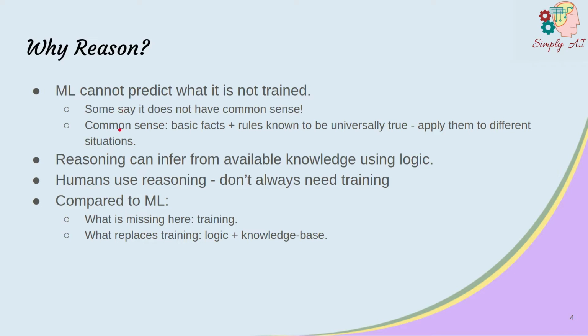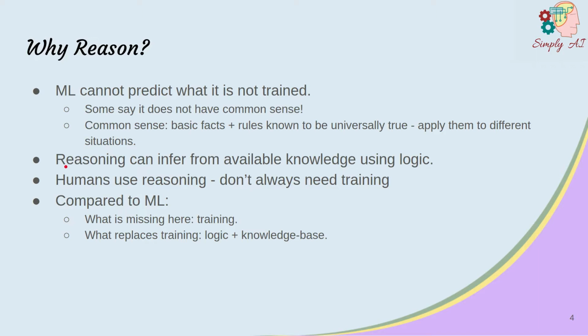Now, what is common sense? It is sense about some basic facts and rules known to be universally true and the ability to apply them to different situations. Although this sounds simplistic, in reality, that is a very hard thing to achieve, and we can't just let statistical learning models bail us out here. Even if we have never seen something, very often we're able to make an educated guess. For example, even if you have never thrown your smartphone out of a window, you know what happens when you do that. You do not need a million images with labels to make you understand that you should not attempt something like that.